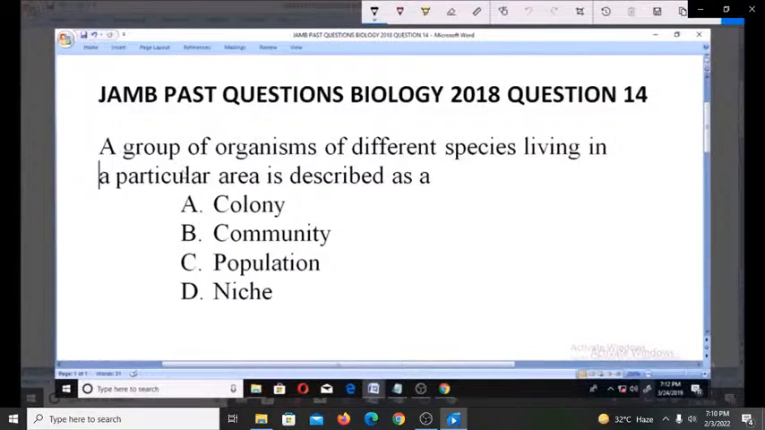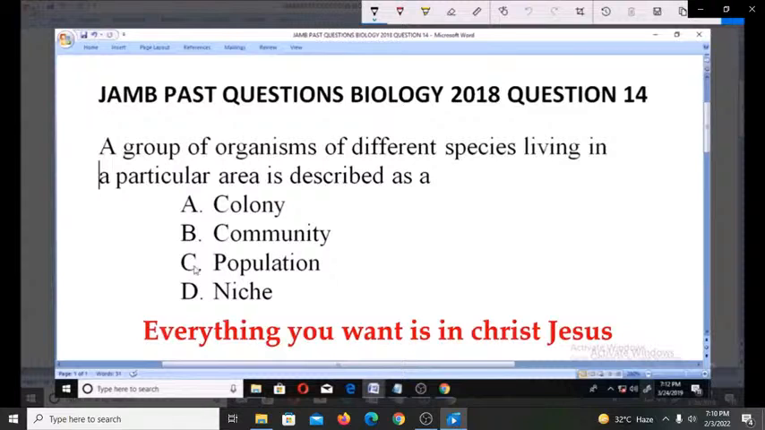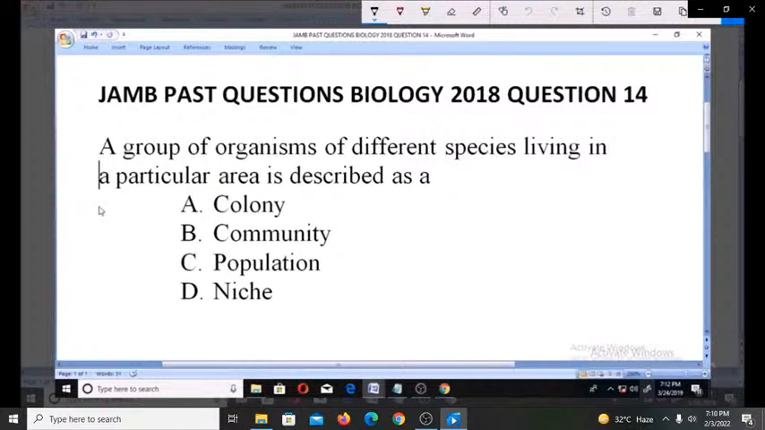Welcome. Let's look at these JAMB past questions, Biology 2018, question number 14. A group of organisms of different species living in a particular area is described as A, colony, B, community, C, population, D, niche. Now these are ecological terms, and the right option is B, community.